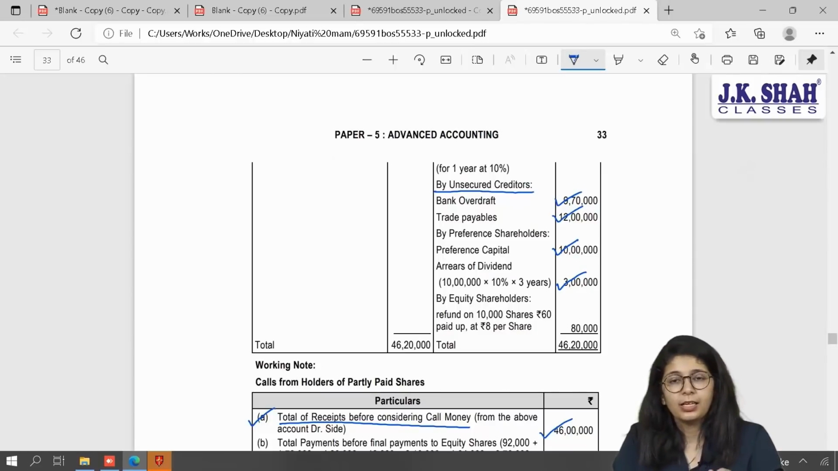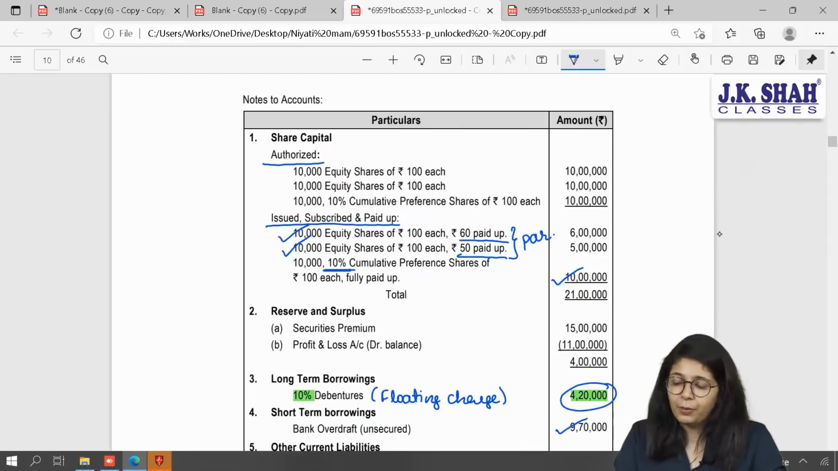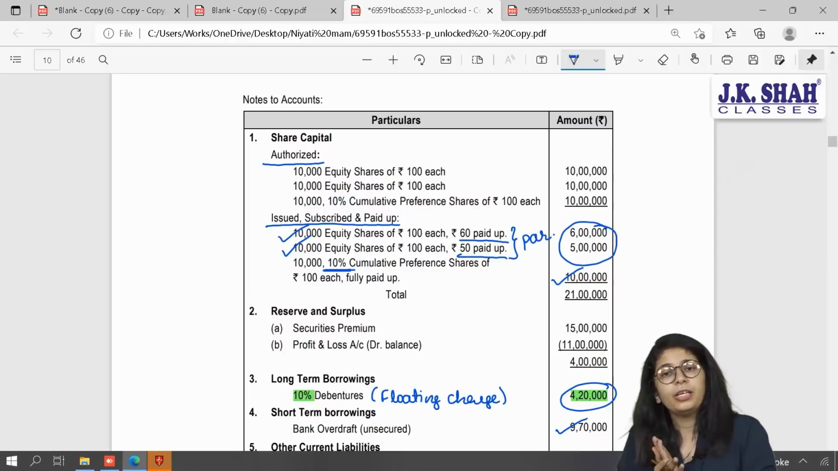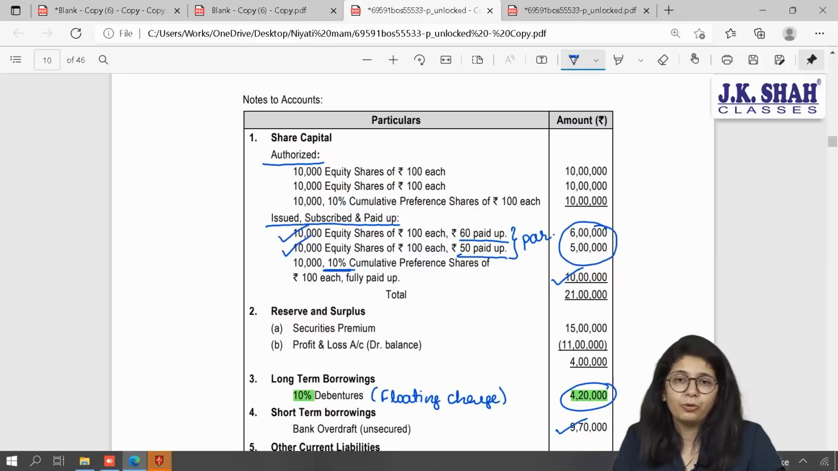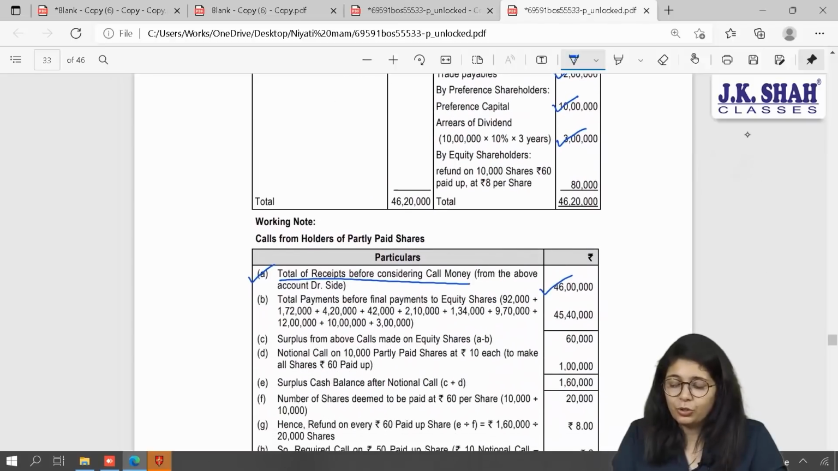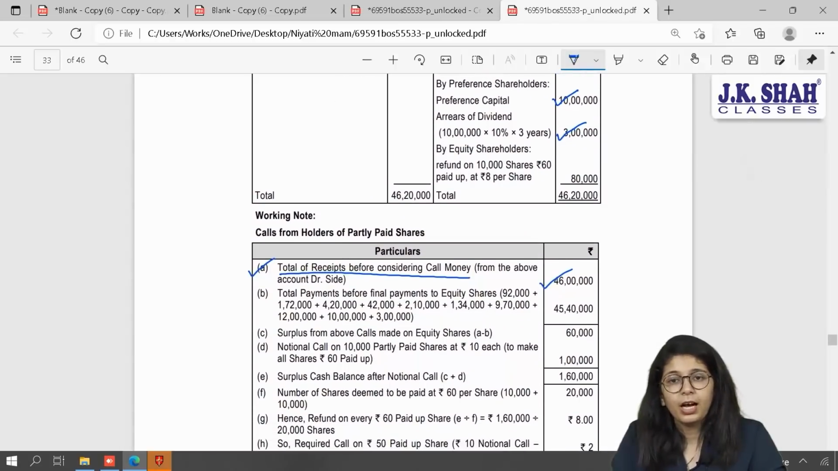Yes. Coming to equity, I cannot directly pay my equity. Why? Because I have 2 different classes of equity shares. And I want to make sure that at the end, all the equity shares bear the same amount of loss. How are we supposed to do that? By making a notional call.